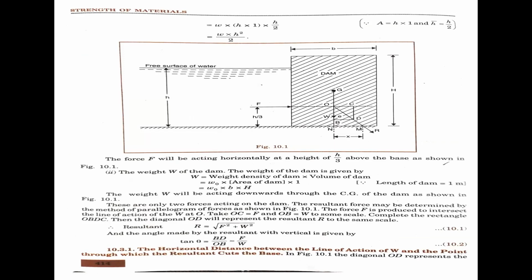Now see the diagram for a rectangular concrete dam, free of surface water contact. Apply the forces, as shown in figure 10.1. Capital H and small b are the dimensions of the concrete dam, and small h is the water height. Now the acting force capital F acts at a distance h by 3. The center of gravity is capital G. Okay, we have to take care now.